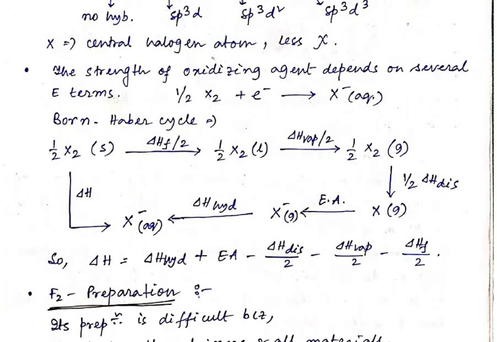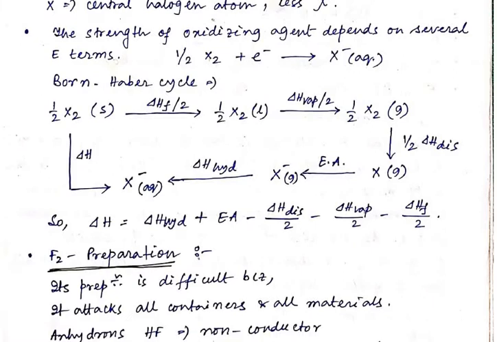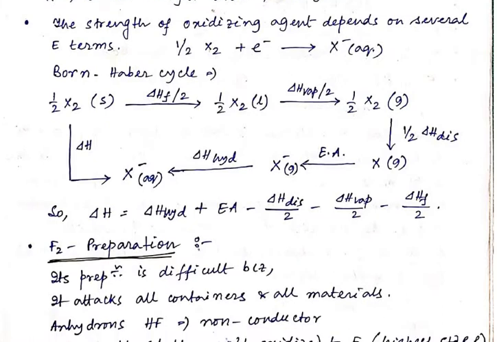The strength of the oxidizing agent depends on several energy terms. Fluorine, chlorine, bromine and iodine are all oxidizing agents, and fluorine is a very high oxidizing agent. The strength of the oxidizing agent depends on several energy terms that can be explained by the Born-Haber cycle, like the formation enthalpy, vaporization enthalpy, hydration enthalpy, electron affinity and dissociation enthalpy. Many terms are there, and these are responsible for the halogens being oxidizing agents.